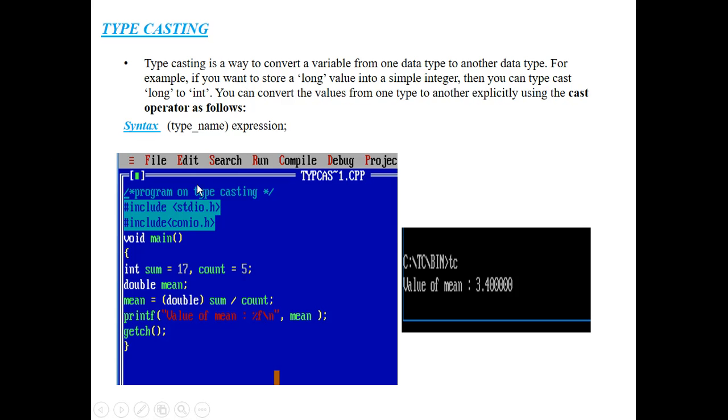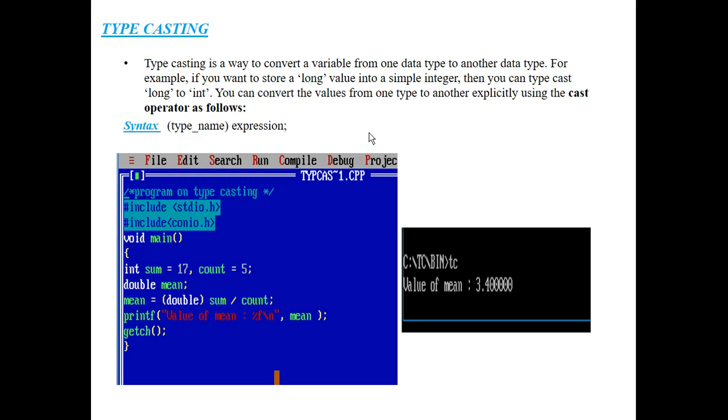Here I have written a program. First of all, before going to that program, I have written a point here. Understand the point. If you want to store a long value into an integer, then you can typecast long to int. That means if you want to store a long data type value into an integer, you have to convert it.